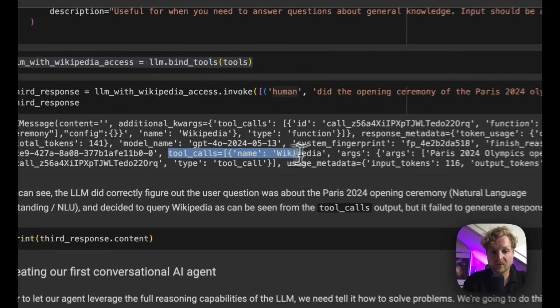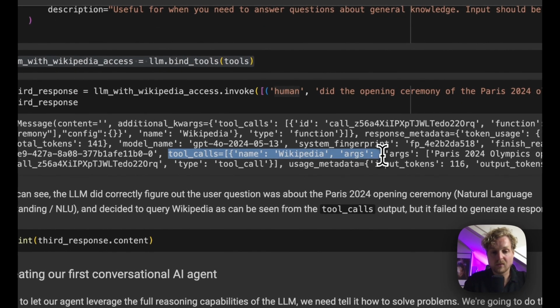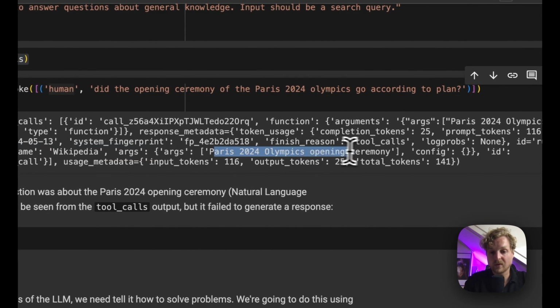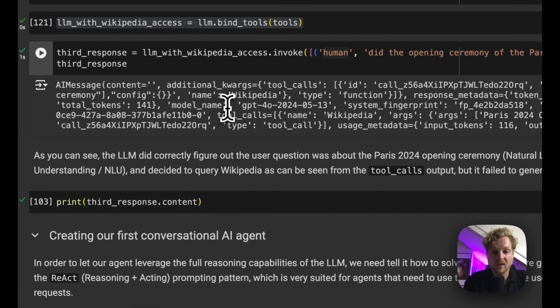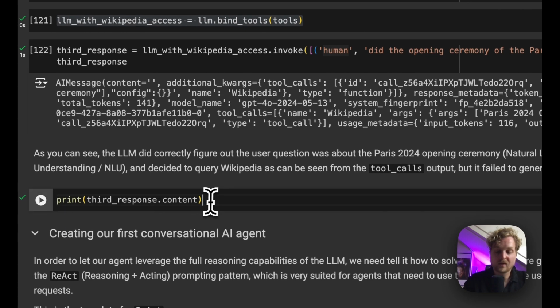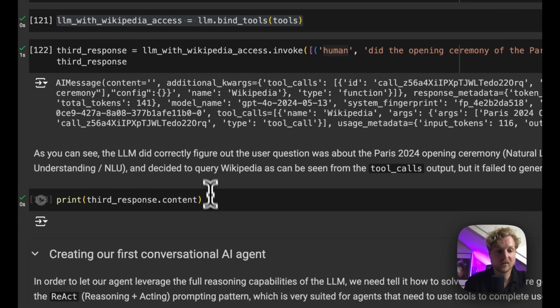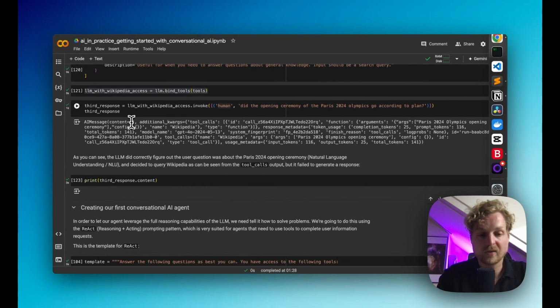It did, however, as you can see here, call a tool. It called the Wikipedia tool with the following arguments, as a search query, Paris 2024 Olympics opening ceremony. But it had no way to process the response because it didn't know how. As you can see as well here in the content, which is the output, the message that the user would see, it's blank at the moment.